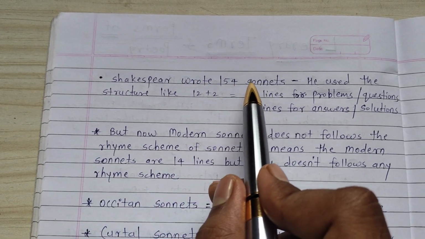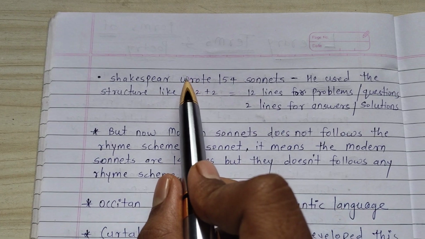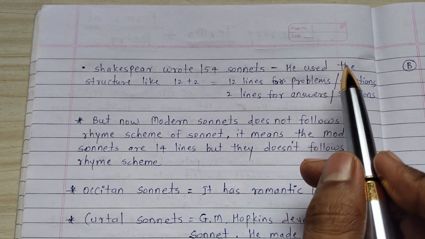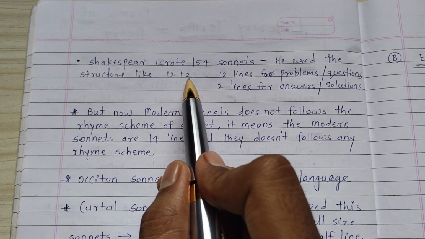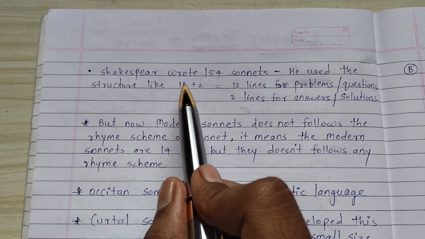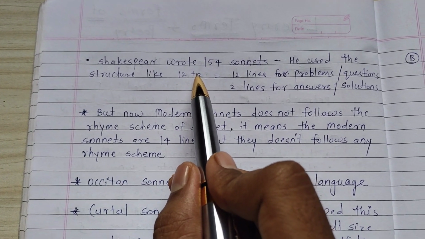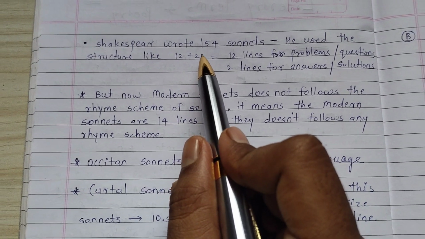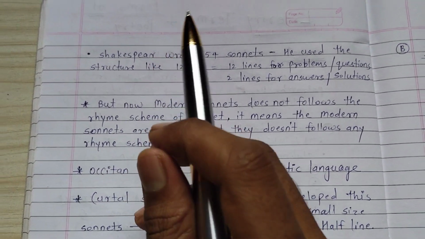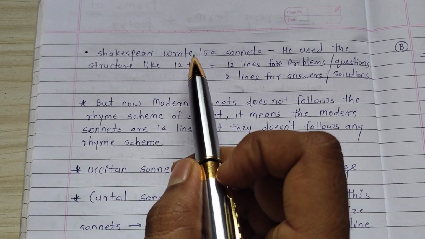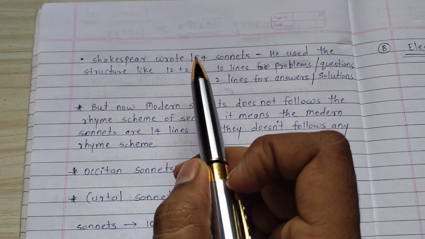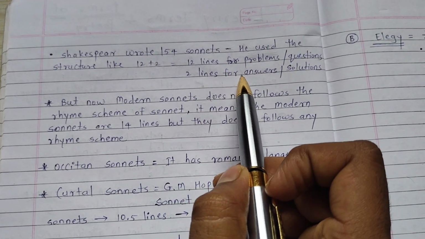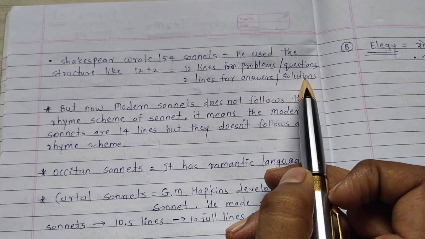Shakespeare wrote 154 sonnets. He used the structure of 12 plus 2. We have discussed the Italian sonnet; the structure is 8 plus 6. We have discussed the English sonnet; the structure is 4 plus 4 plus 4 plus 2. But here Shakespeare used the structure of 12 plus 2. 12 lines are for problems or questions, and the last 2 lines are for, of course, answers and solutions.